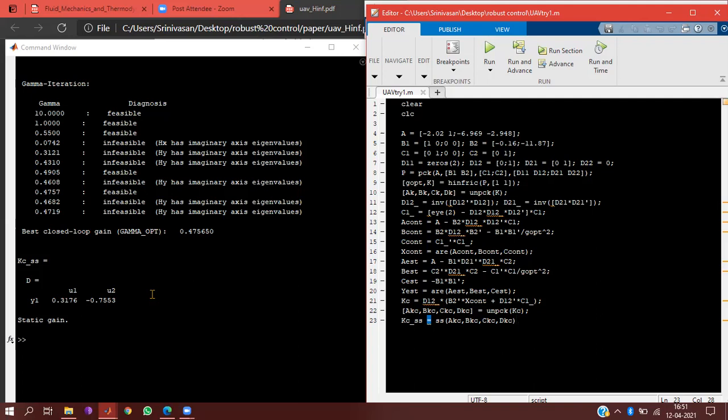He has got KC_SS equal to some value, right? Static gain. Maybe 0.3176 x1 plus minus 0.73353 x2, something like that. It should be Cx plus D. So here the D matrix alone has values. The others are all null matrices. Yes. And your HFT has come to 0.47, that gamma, right? Yes, 0.47.